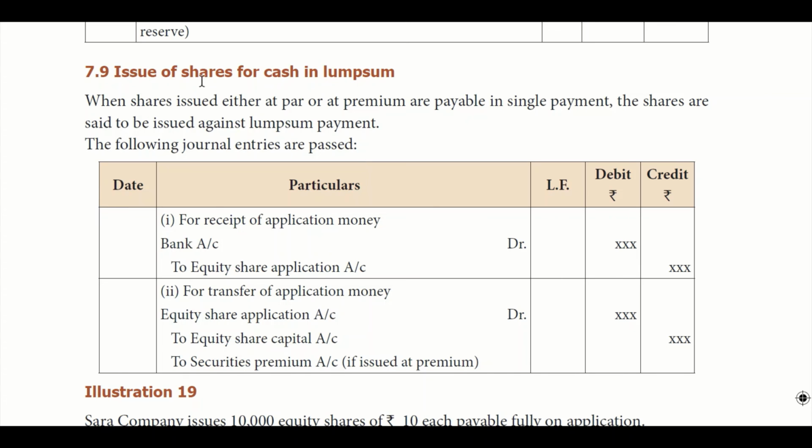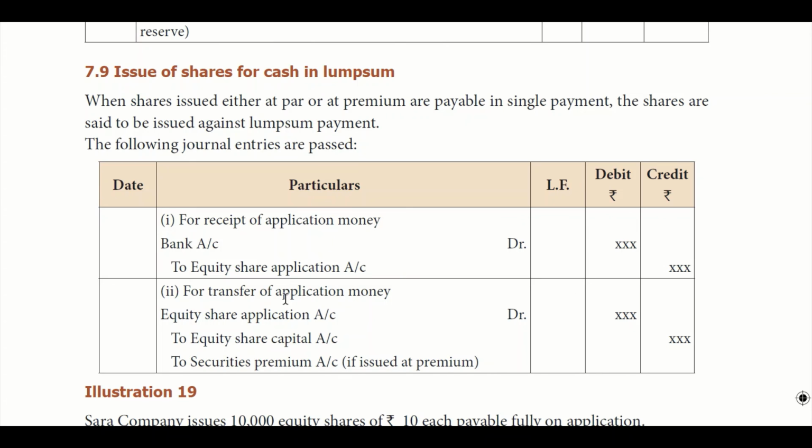Next is issue of shares for lump sum. So there is no allotment, call, first call, second call, nothing happens, right? At the time of application itself, the applicant is paying us the full money. So in that case, what is going to be your journal entry? At the time of application, you're receiving money into your bank, so you will debit your bank to share application account.